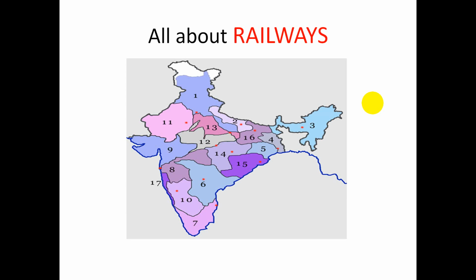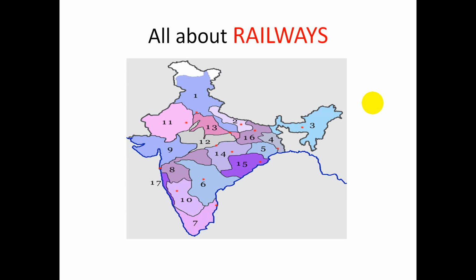So friends, Indian Railway is a statutory body under the Ministry of Railways, Government of India. Indian Railway is the fourth largest railway network in the world. Total route length is 67,956 kilometer. I repeat, the total route length of Indian Railway is 67,956 kilometer. And friends, till 31st of March 2020, 71% of routes are electrified with 25 kV, that I will process in our next PPT. 25 kV means 25 kilovolt, that I will explain.